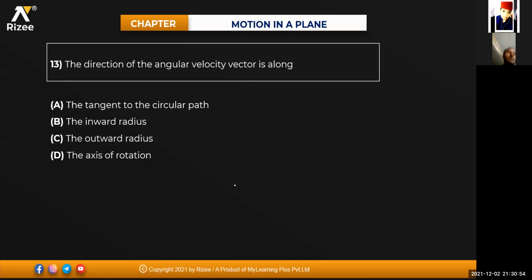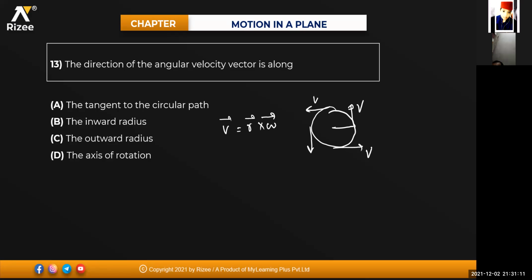What is the linear velocity and angular velocity relation, beta? V is equal to r bar cross omega bar. So V is always along what? Tangential direction only in the circular path. So this is your velocity. This velocity is always along your tangential direction, isn't it? So r is your radius in the xy plane and V will be along its plane.